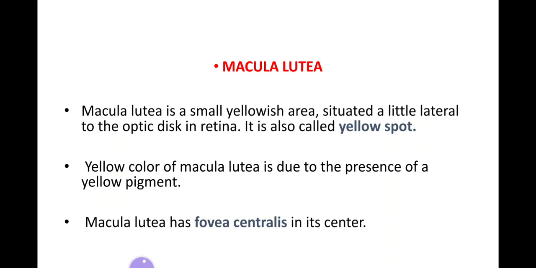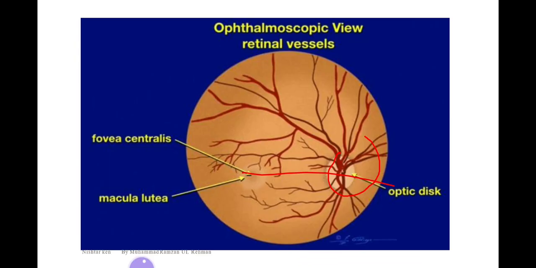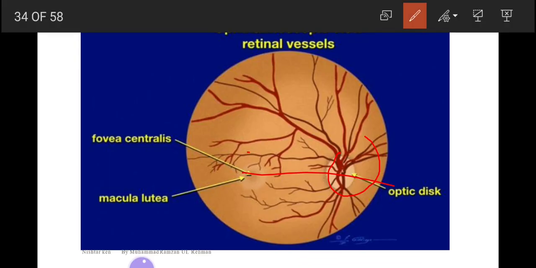Next is the macula lutea. Macula lutea is a small yellowish area situated a little lateral to the optic disc in the retina. It is also known as the yellow spot. The yellow color of macula lutea is due to the presence of the yellow pigment. Macula lutea has the fovea centralis in its center. Here is shown the macula lutea having the fovea centralis in its center.